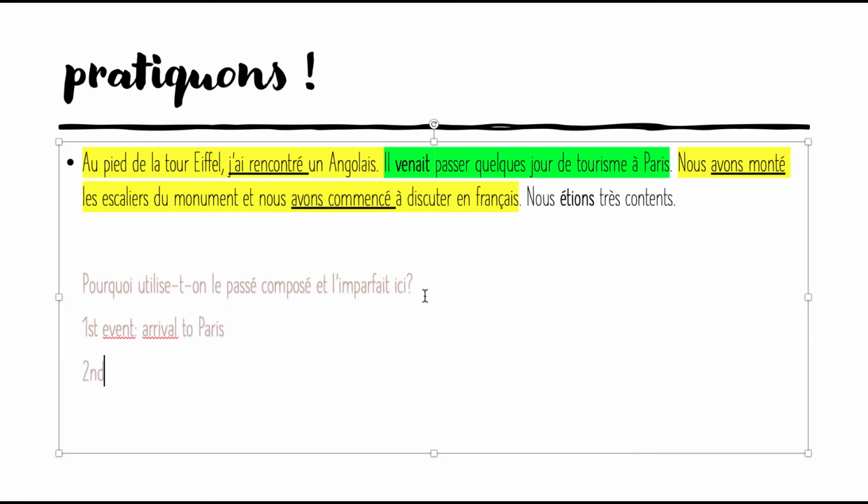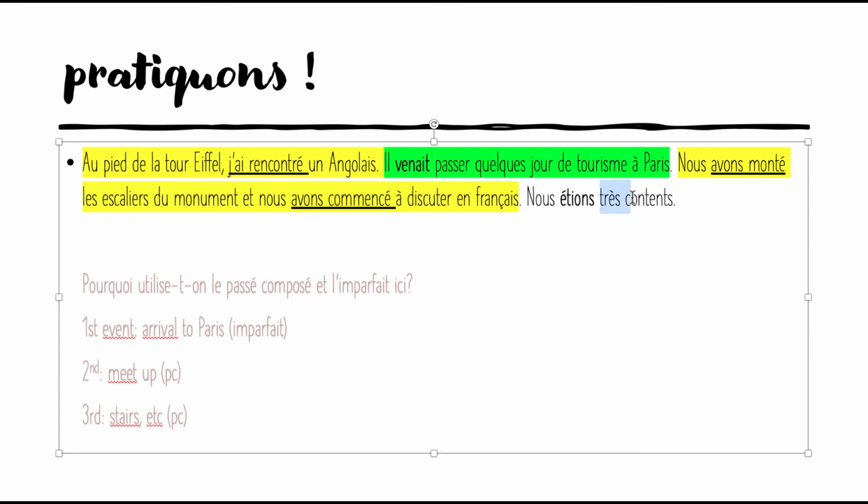Second event, meetup. Third event, stairs, etc. So notice that this one, because it's the first event, it's imparfait. The second event is still going to be in passé composé because it comes after the arrival to Paris. Same thing here. But let's take a look at the next part.